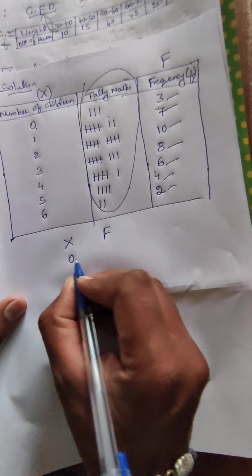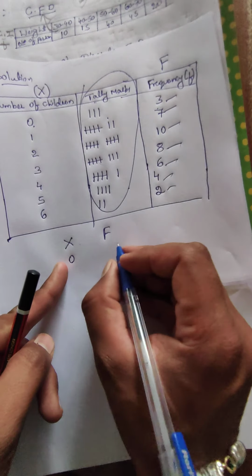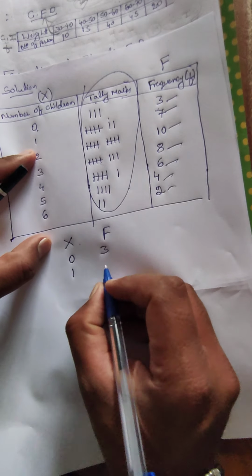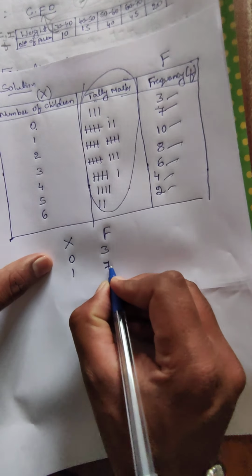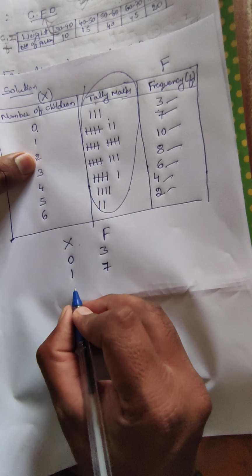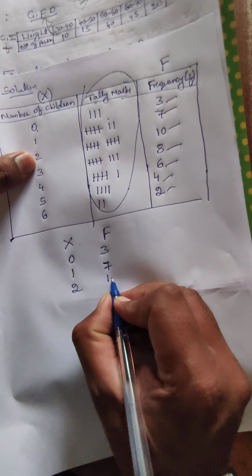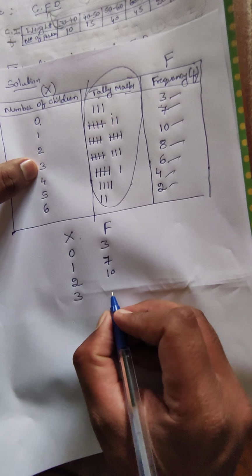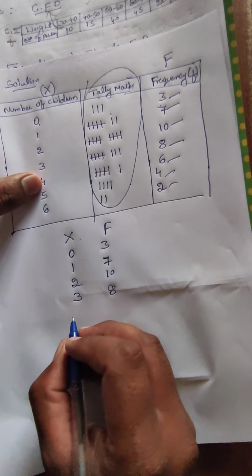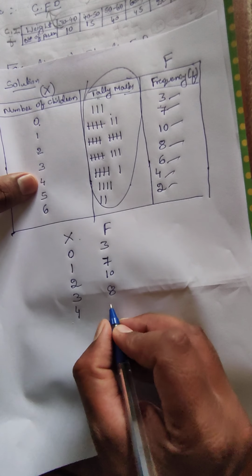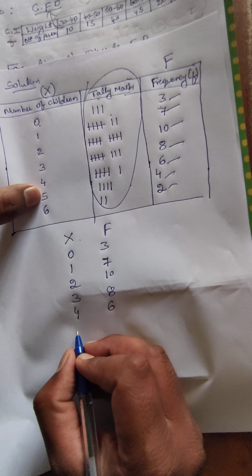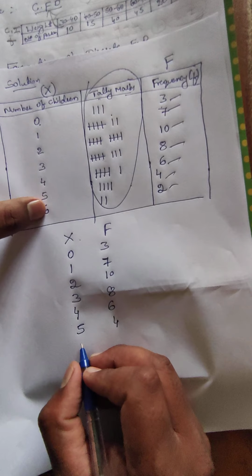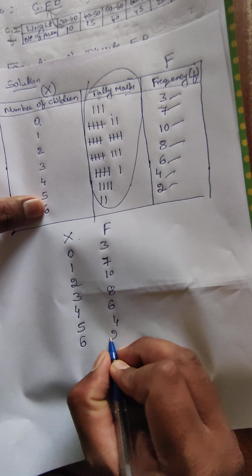When x is 0, the frequency is 3. When x is 1, the frequency is 7. When x is 2, it is 10. When x is 3, it is 8. When x is 4, it is 6. When x is 5, it is 4. When x is 6, it is 2.